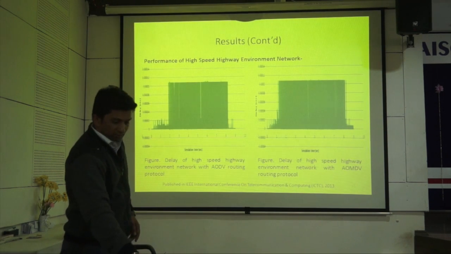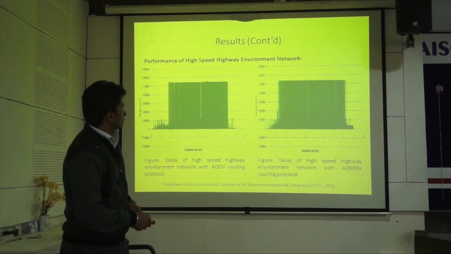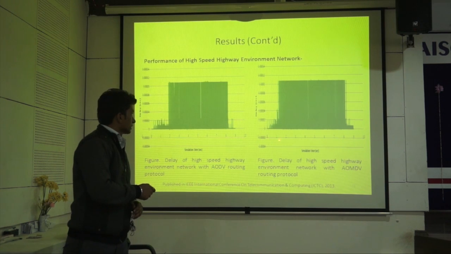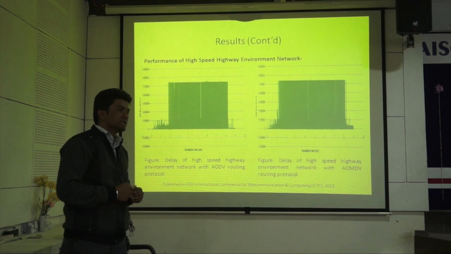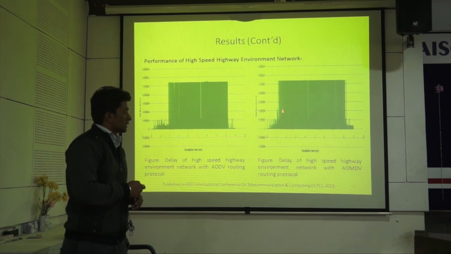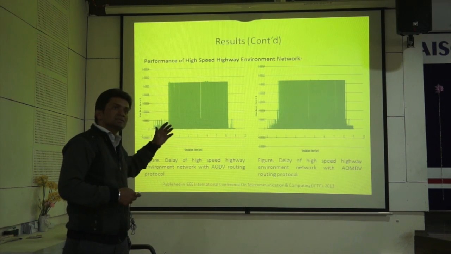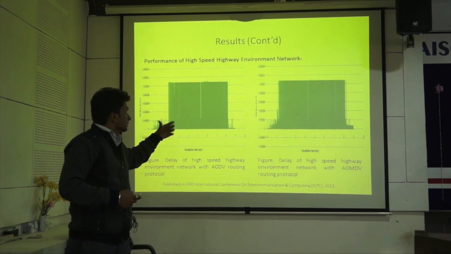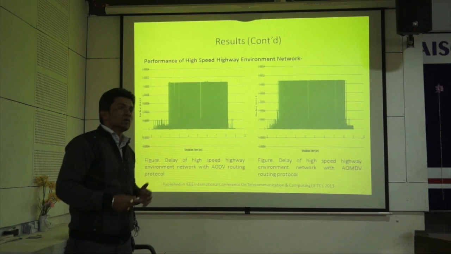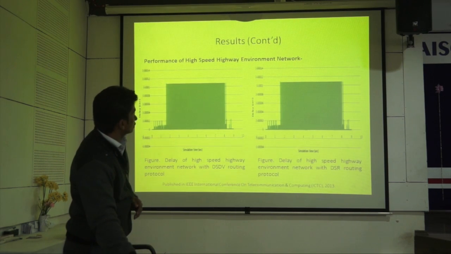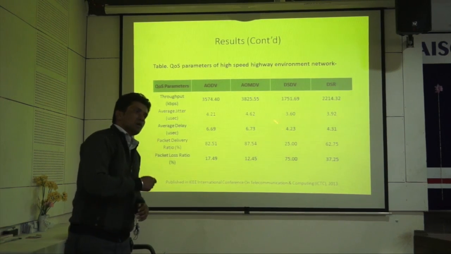After this graph, the next one is delay. Again, this is for simulation time and delay in seconds. For example, let us consider that from time 1 to 2, hundreds of packets are being sent, hundreds of delays are there, and they are very close to each other. Finally, to understand the nature of this graph, we find the average value of all these graphs. These are for AODV, AOMDV and the remaining two protocols. These are the average values of all these graphs.